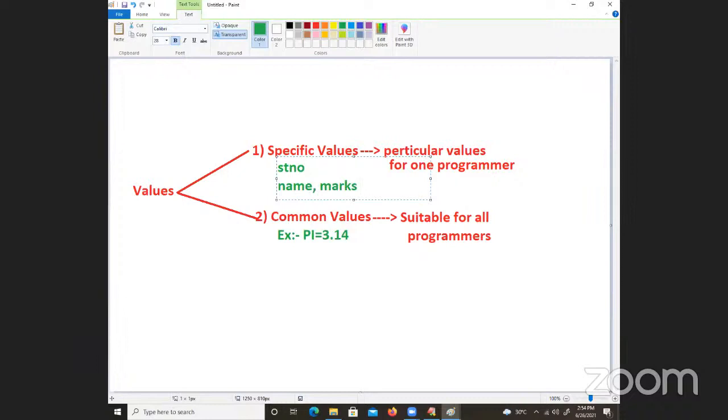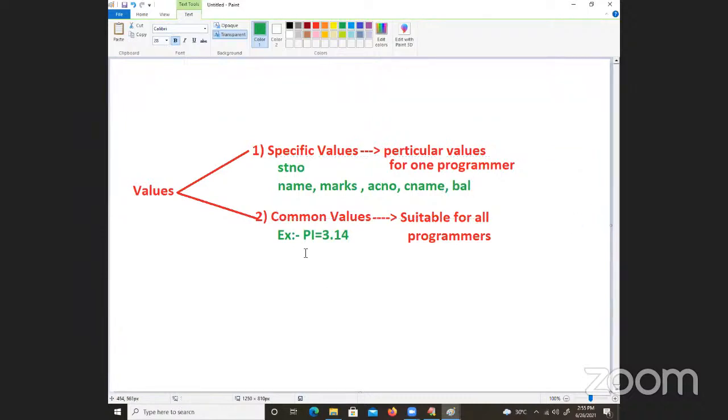Marks of the student change from one person to another person. Even account number in banking, ACNO, changes from one customer to another customer. Customer name changes from one person to another. These are all called specific values. Balance also changes from one person to another. Specific values, and then common values.